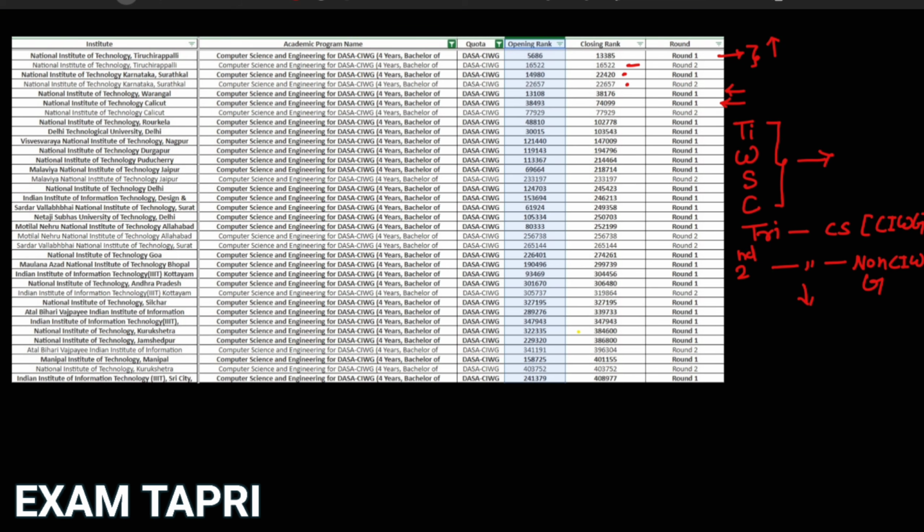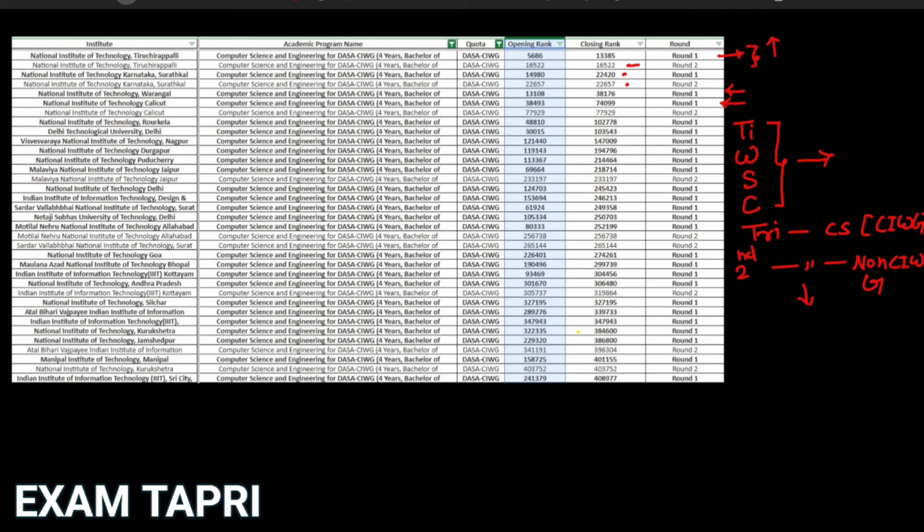So if you are not getting it in the CAWG category, there is a good possibility that you can get that college in the non-CAWG category, even if your rank is 1,000 or 2,000 higher, in the case of NIT Trichy. That is the advantage.